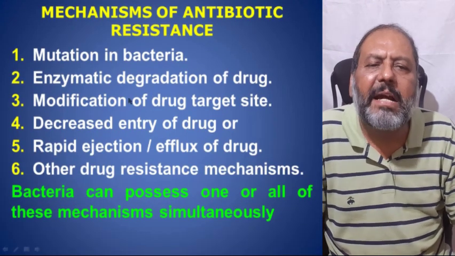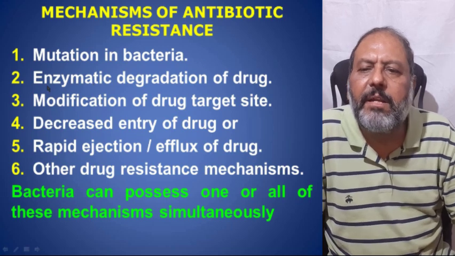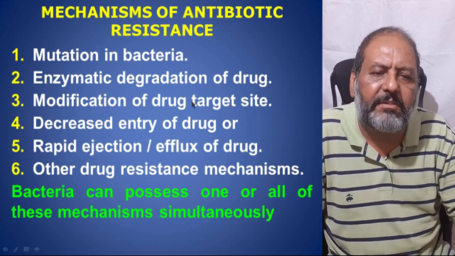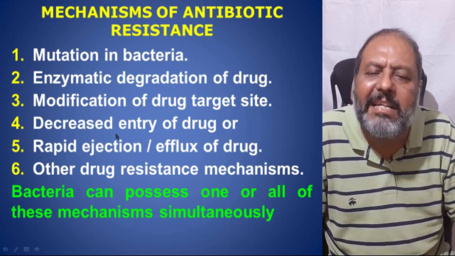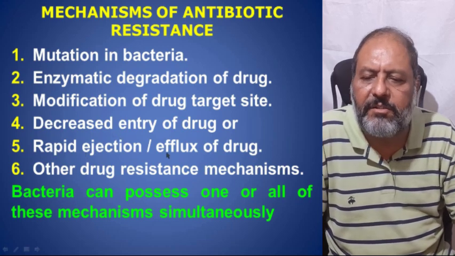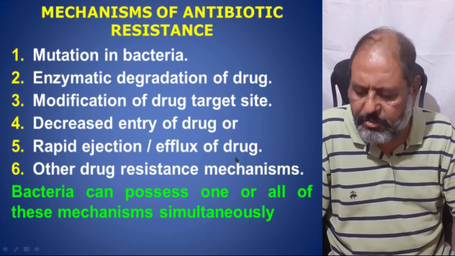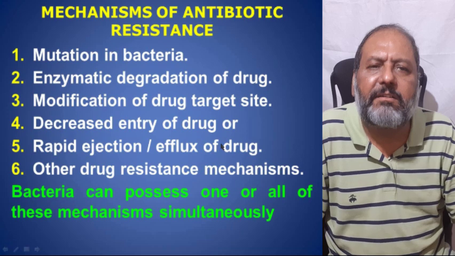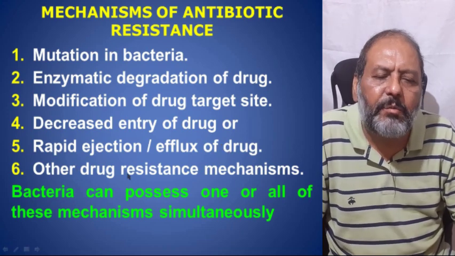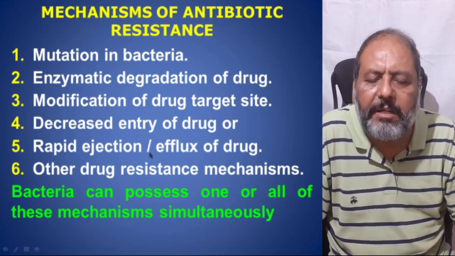Now, mechanisms of antibiotic resistance: number one is mutation in bacteria, number two, enzymatic degradation of the drug, number three, modification of the drug target site, number four, decreased entry of the drug, number five, rapid ejection or efflux of the drug, and number six, other resistance mechanisms by which the drug is not able to affect the bacteria and the bacteria survive. Bacteria can possess one or all of these mechanisms simultaneously for their survival.